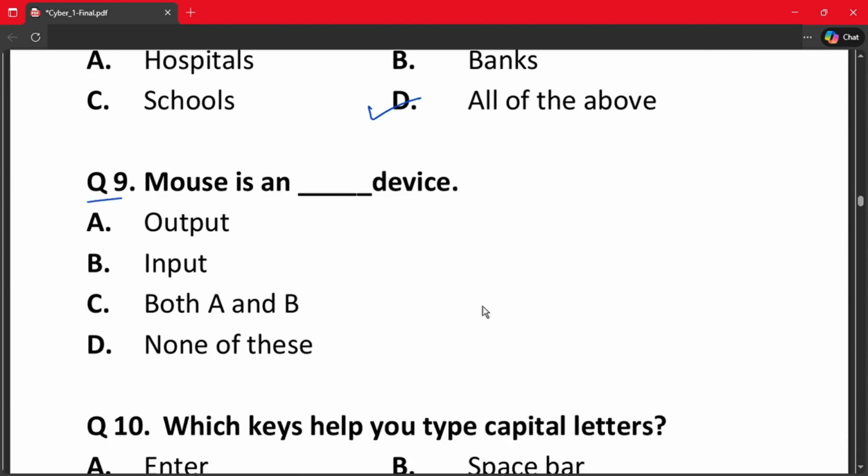Question number 9. Mouse is an dash device. A. Output. B. Input. C. Both A and B. And D. None of these. The correct answer is input device. Can it be both input and output? No. So the correct answer is option B.